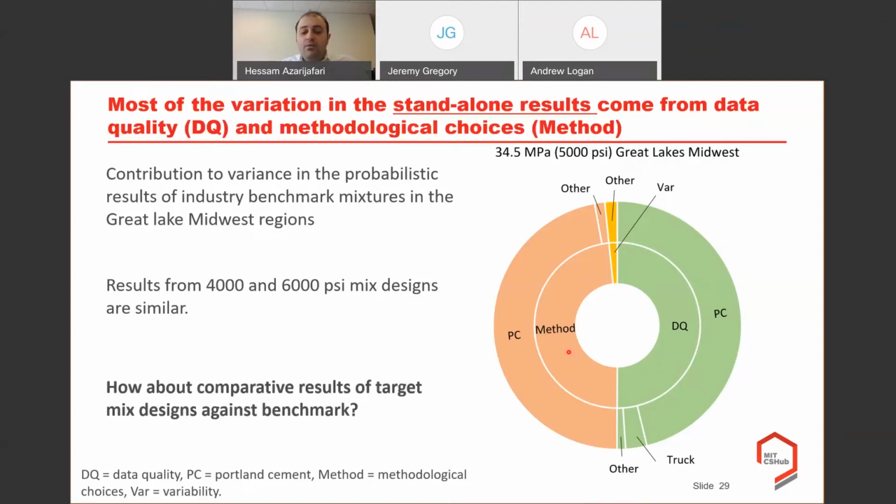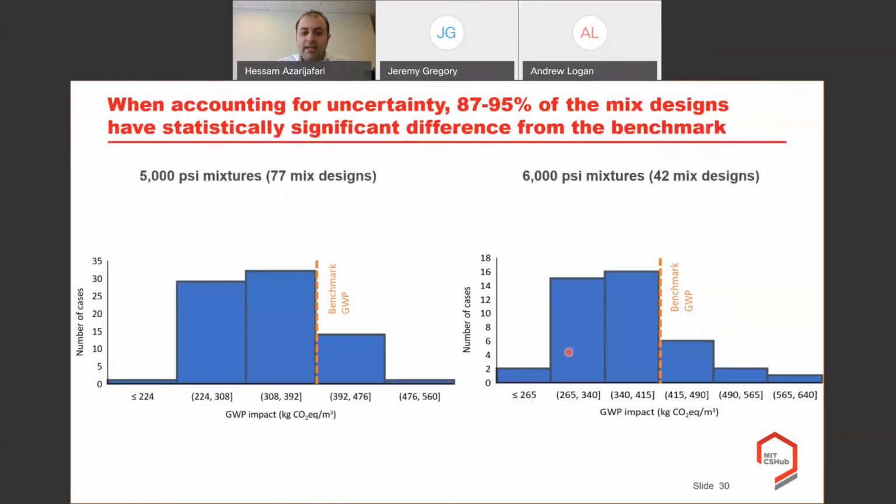However, if we want to have a comparative analysis, the story might be a little bit different, because we are considering the benchmark mixed design against the target mixed designs that we already have from our concrete plant. And here are the probabilistic, comparative results that I wanted to show you. First, 5,000 PSI, including 77 mixed designs, and here 6,000 PSI, including 42 mixed designs for the same region. And the orange dashed line shows the benchmark GWP, corresponding to the global warming potential of the benchmark mixed designs that we could get from the NRMCA industry-wide program.